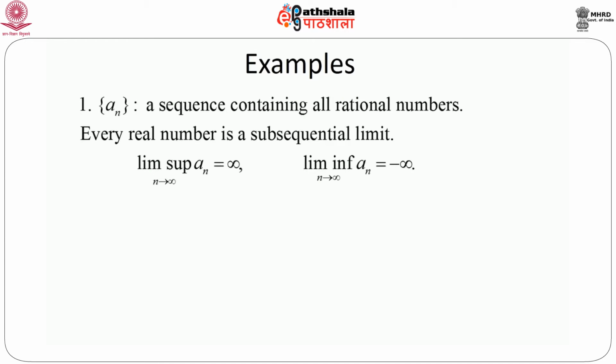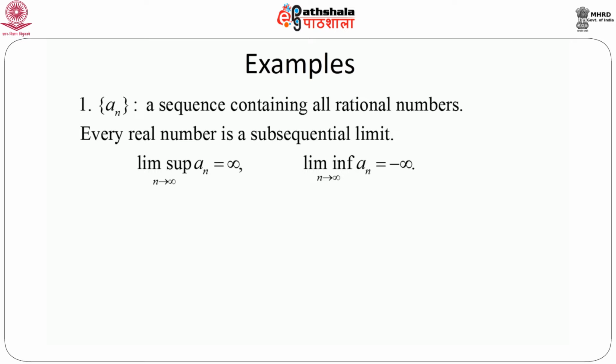Consider a sequence which contains all rational numbers. Then it can be shown that every real number is a subsequential limit. That means for every real number we can find a particular sequence of rational numbers that will converge to that limit, and that sequence of rational numbers will constitute one subsequence of a_n. For every real number we can find a different subsequence, and lim sup a_n equals infinity and lim inf a_n equals minus infinity. This is very easy to see, and one simple example of such subsequences for which the limit is infinity or minus infinity is just a_{n_k} equals n or a_{n_k} equals minus n respectively.